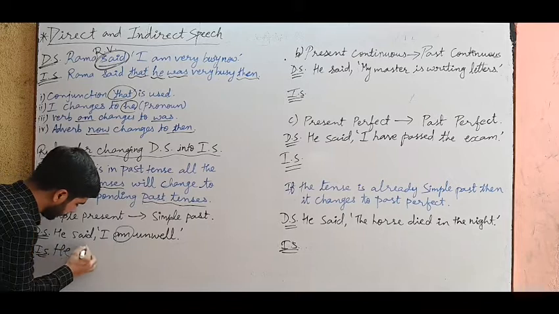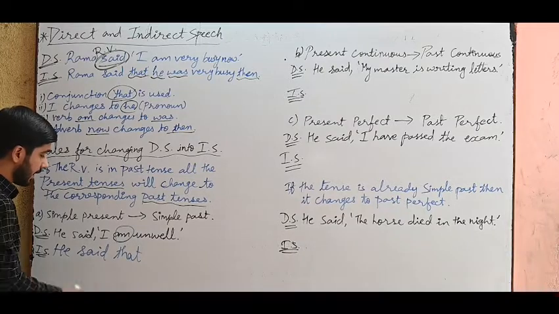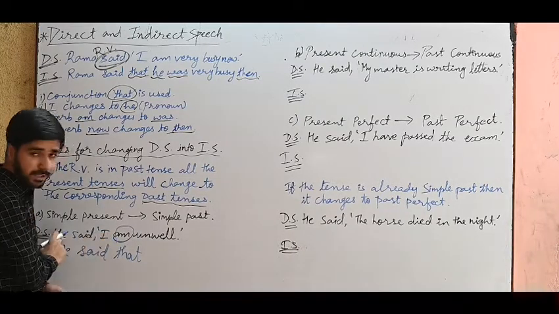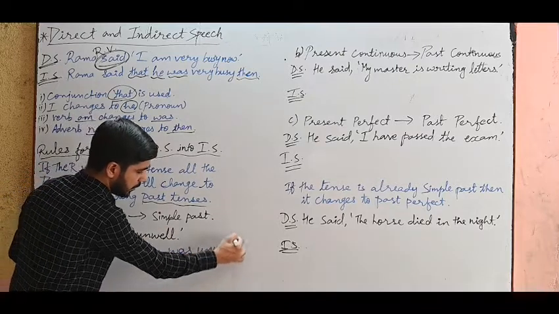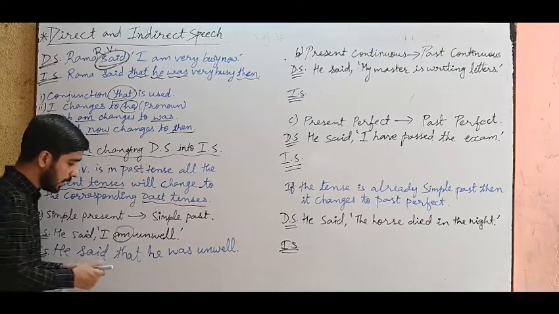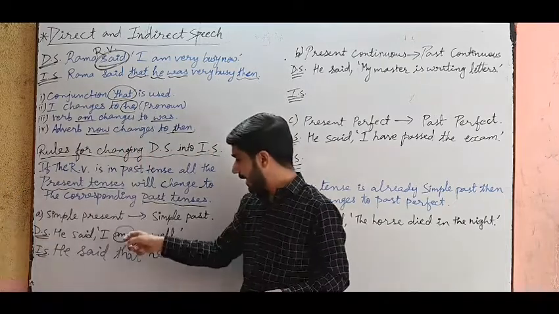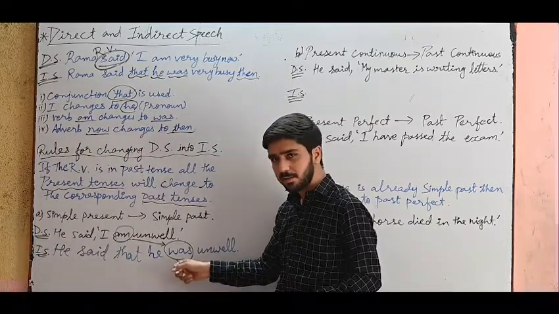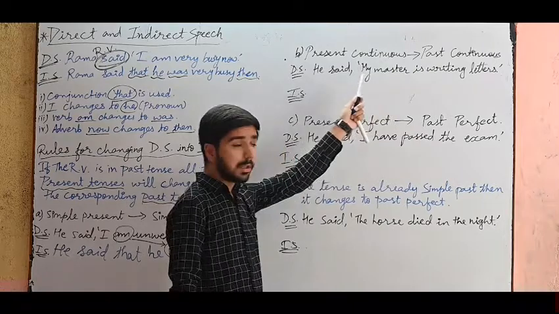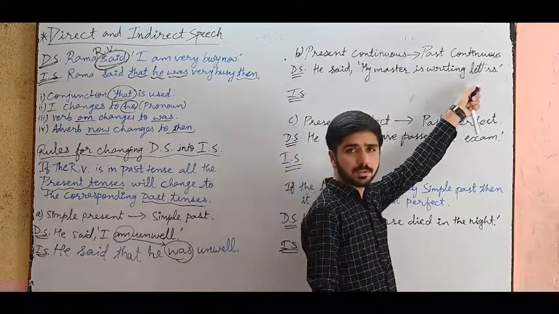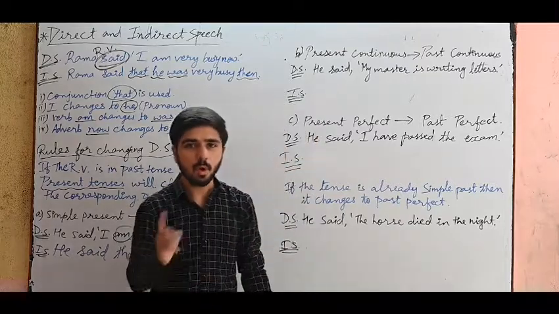He said that. We have to use conjunction that. He said that. I changes to he because it is about a boy. He said that he was unwell. So students, the main thing that you have to see is this. Am changes to was. Means present tense changes to past tense. Next, present continuous means ing. Present continuous will change to past continuous. Ing will be as it is, but present will change to past. Is, am, are will change to was, were.